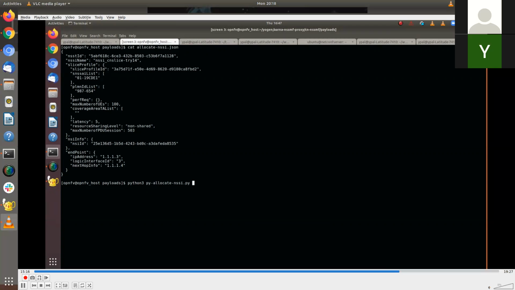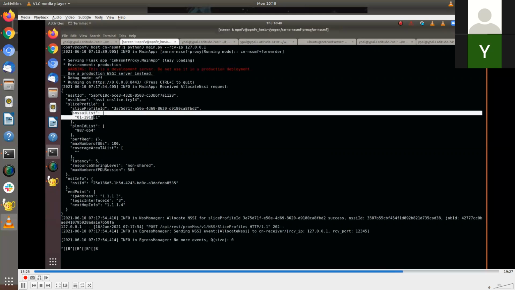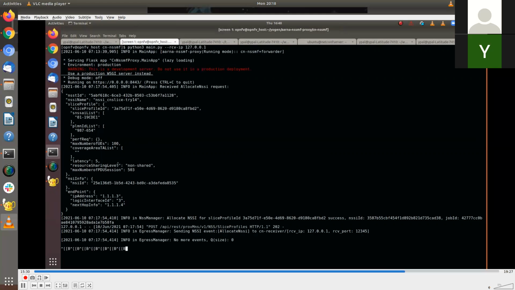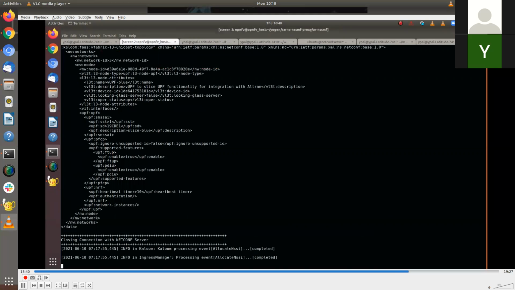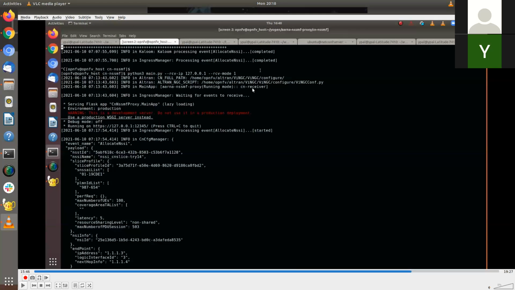Okay, so this is the payload we sent, and your forwarder has received these parameters. And the forwarder has passed this information to the receiver. If you go up here, you'll see the CN receiver is running, and it is going to receive the payload which has been sent from the egress manager and ingress manager. This core network NSSMF receiver has received this payload, and it is performing the NETCONF handshake, and it's going to provision further down. You'll see that.